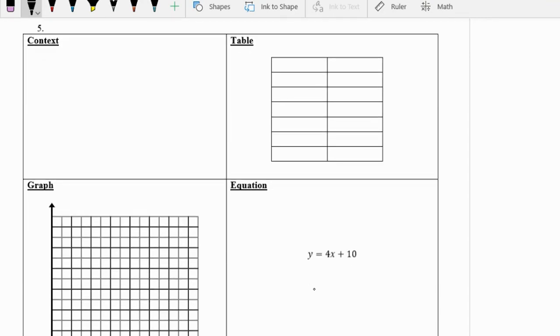All right, and then the last problem is we're just given an equation. So let's fill out this table. I like to start with x equals 0. That's a good place to start. In order to do this, whenever I see x, I'm just going to plug in 0. So 4 times 0 is 0, plus 10 is 10.